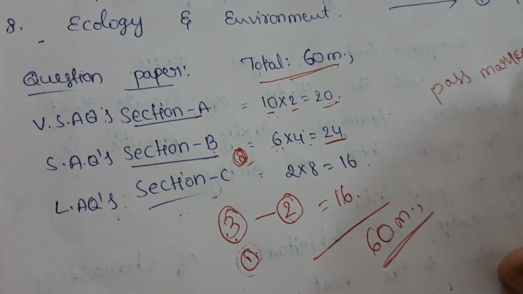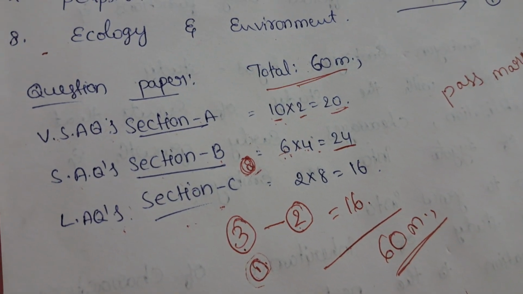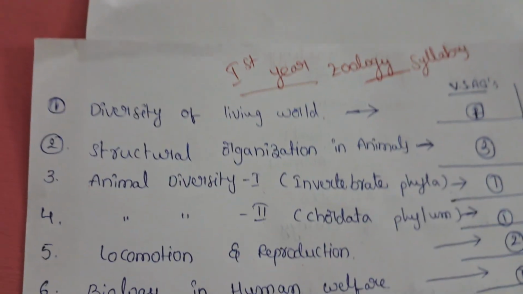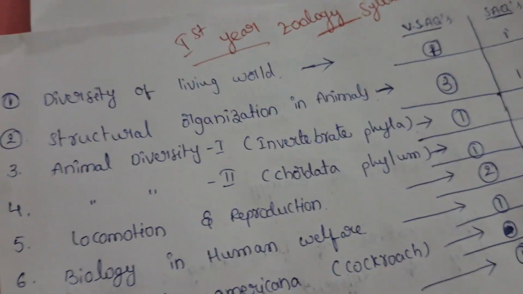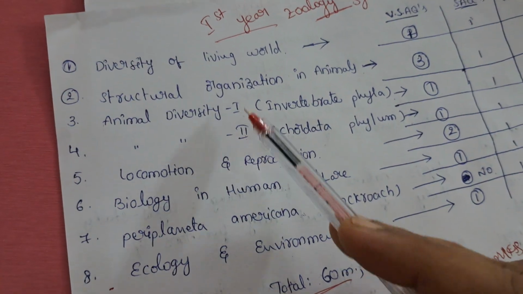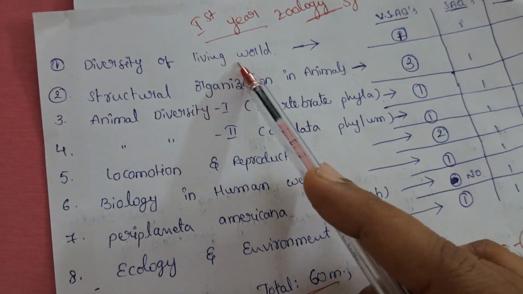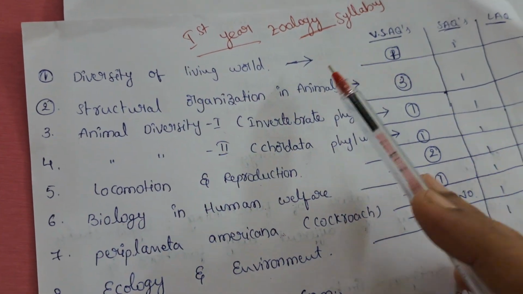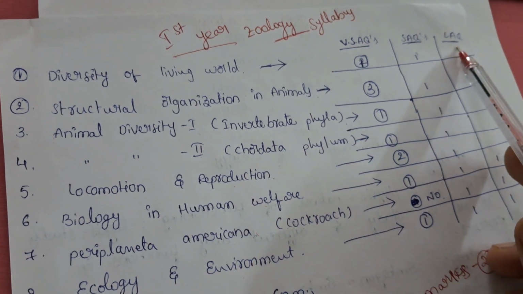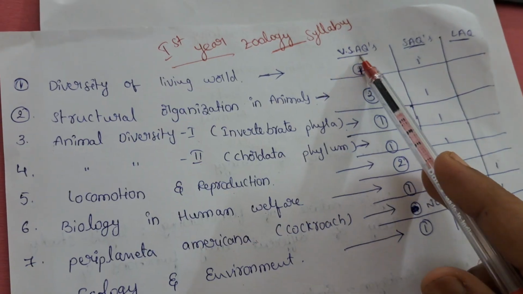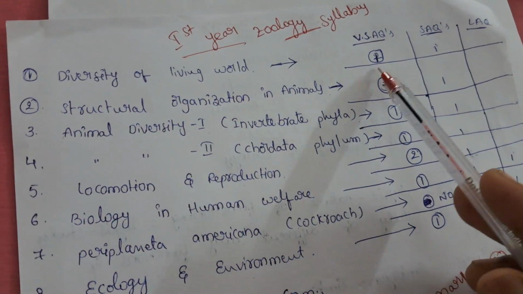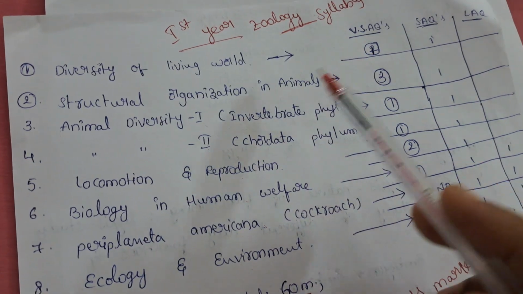Next, the weightage of zoology. Zoology has 8 chapters. First we discuss the VSAQs, next SAQs, next LAQs. Diversity of living world has 1 question.